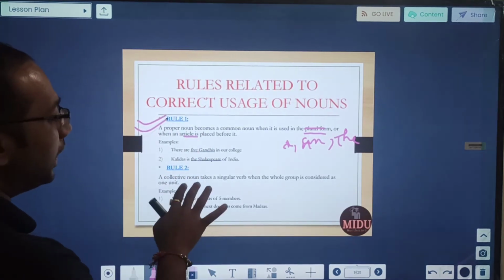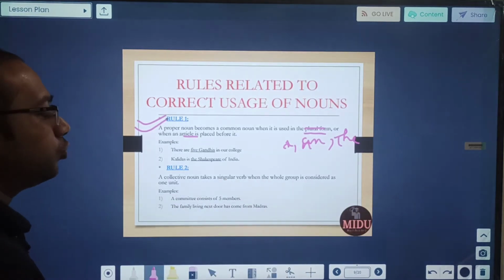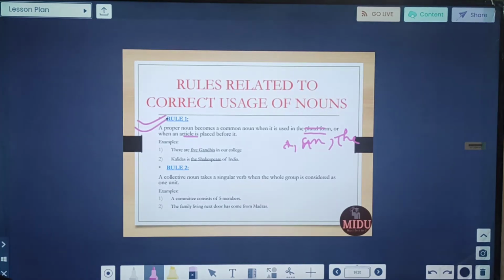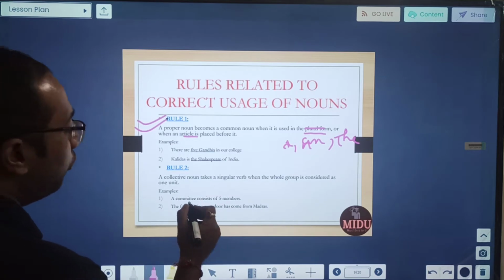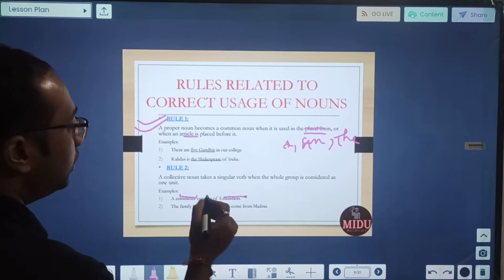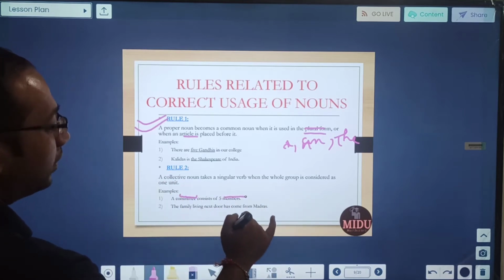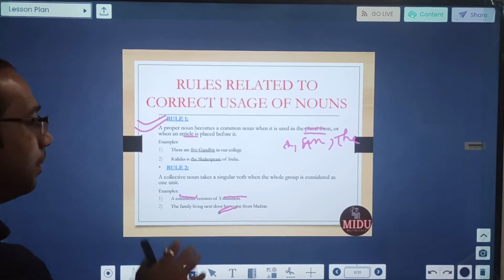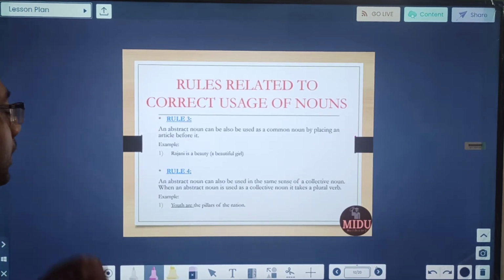Rule number 2. A collective noun takes a singular verb when the whole group is considered as one unit. So otherwise a collective noun is multiple, many people, many things are included in it, but when the whole group is considered, we take it as one unit. For example, if we say committee, it has 5 members, but it uses a singular verb. Why? Because it is one unit. The family living next door has come, so it is not have. Family must have multiple members, but since it is a collective noun, it will take singular. Rule number 2. Next rule.